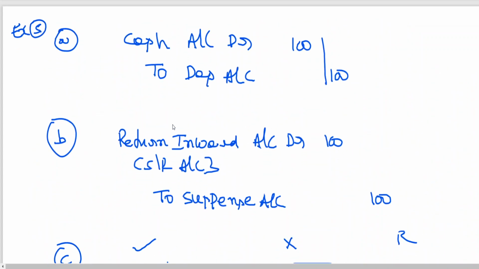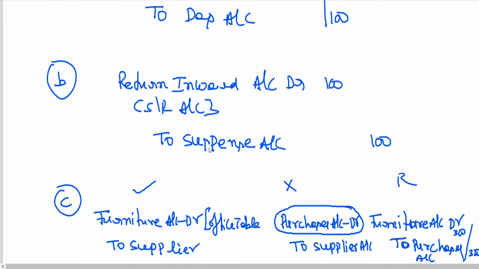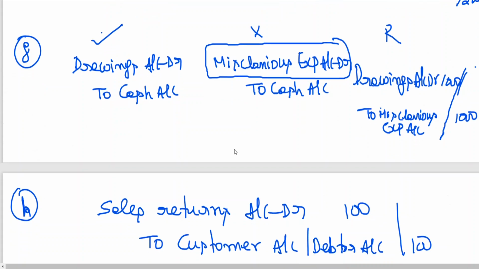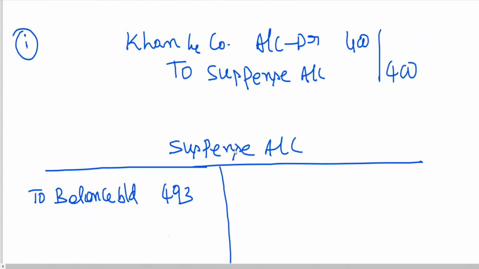First entry, no suspense account involved. Second entry, return inward to suspense. That means suspense account is to be created with 100 rupees. In suspense account, why I am opening future, it may be useful to you when you do problem. That is why I am also opening suspense account to explain this.